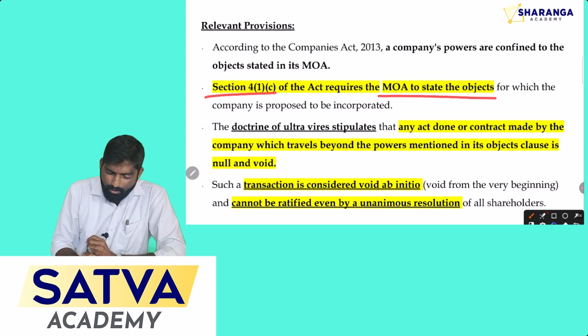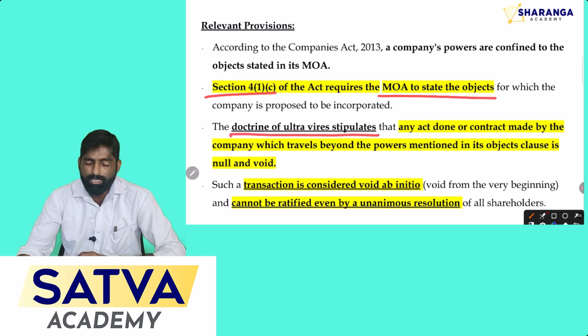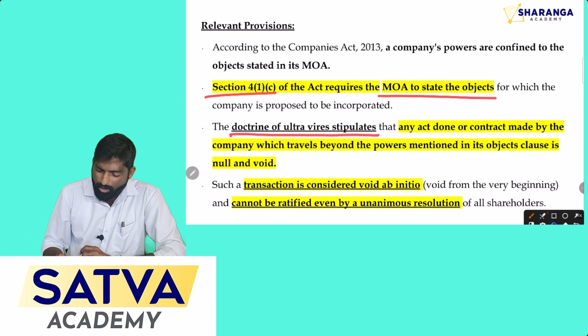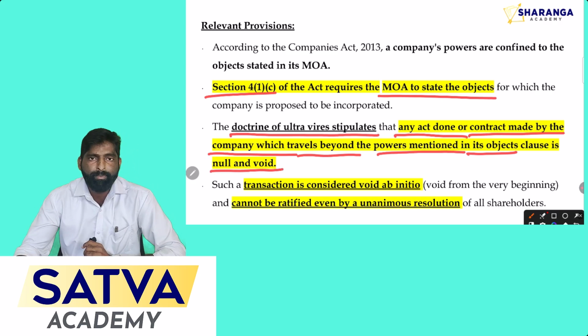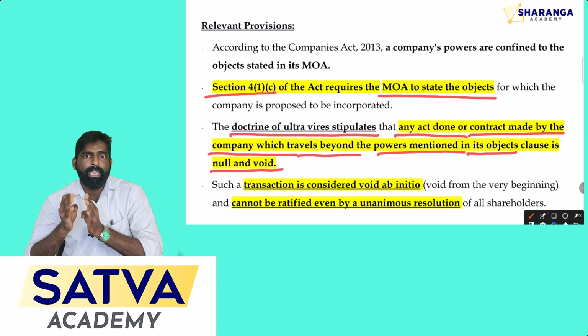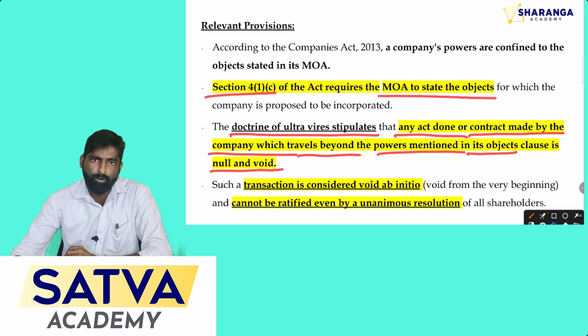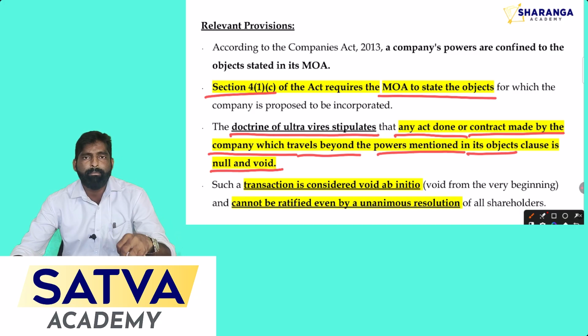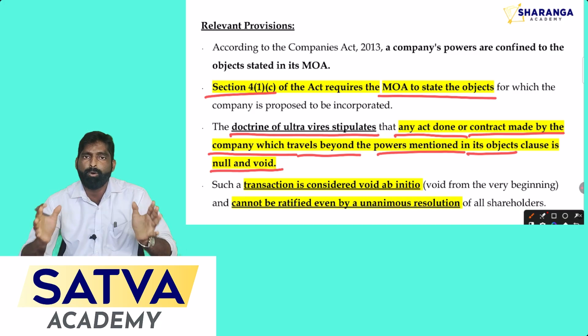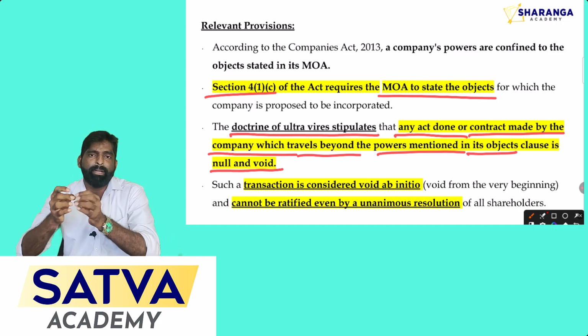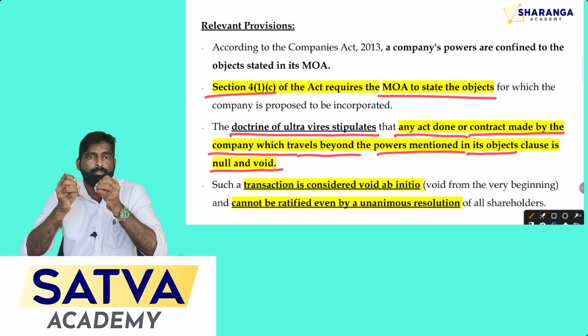Okay, now the doctrine of ultra vires concept. What is the doctrine of ultra vires? See, the doctrine of ultra vires means any act done or contract made by the company which travels beyond the power mentioned in its objective clause will be null and void. Null and void means those transactions don't have any enforceability by a court of law. So the problem is, if any company makes any transaction which is beyond its MOA's object clause, then there will be no relevant legal remedy for that act. Then the company may have to face the loss.